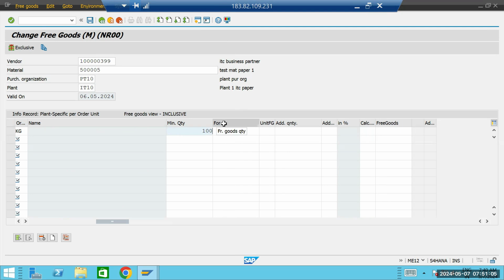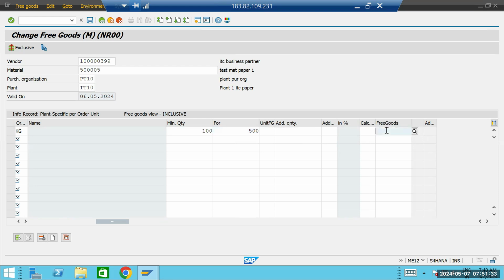So here, let's say these are the from goods quantity. From when you want to give a free quantity, let's say from 500 quantity, you want to give a free quantity. Okay, so now here you can see free goods are there.